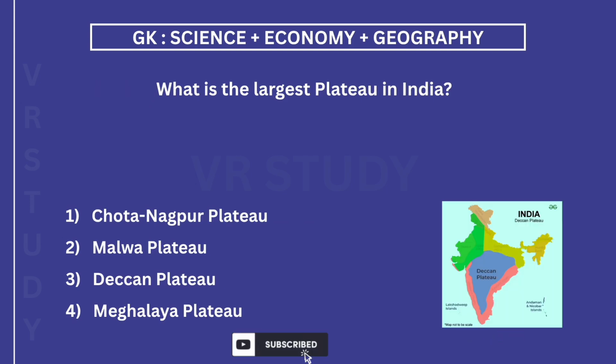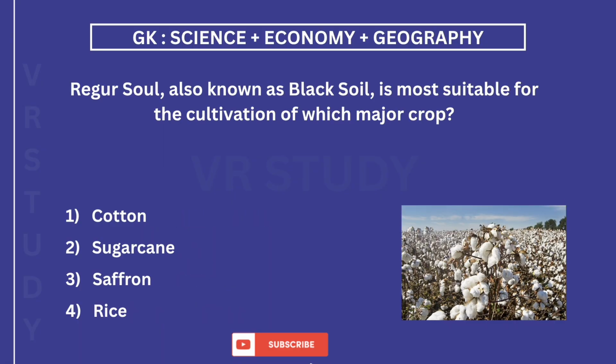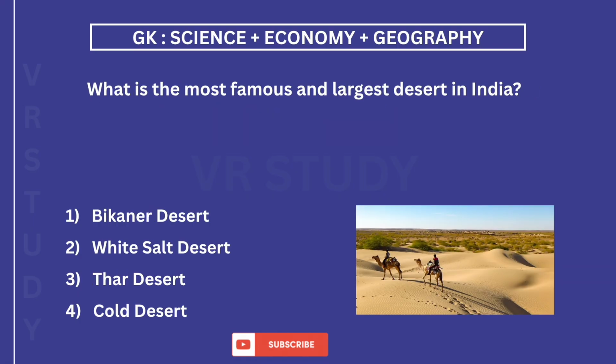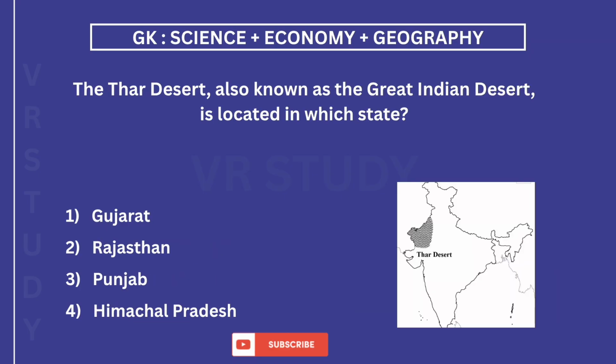What is the largest plateau in India? The answer is 3. Deccan Plateau. Regar soil, also known as the black soil, is most suitable for the cultivation of which major crop? The answer is 1. Cotton. What is the most famous and largest desert in India? The answer is 3. Thar Desert. The Thar Desert, also known as the Great Indian Desert, is located in which state? The answer is 2. Rajasthan.